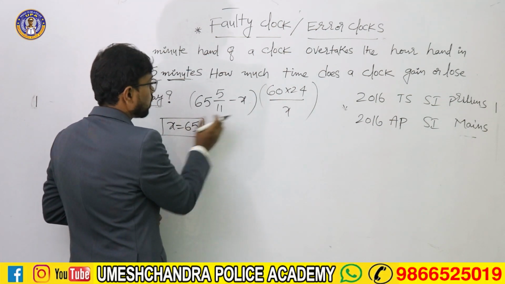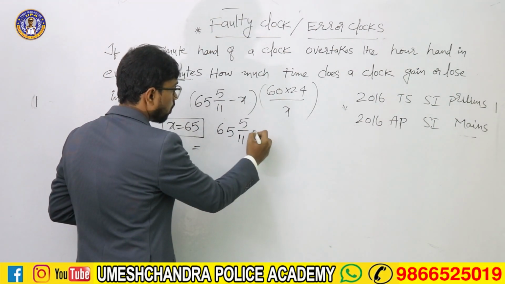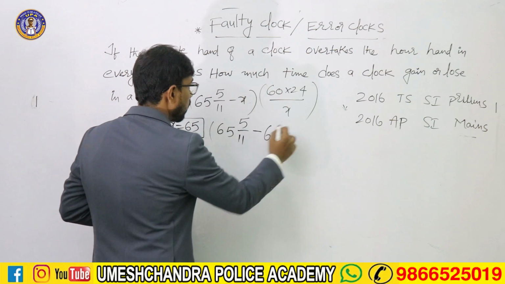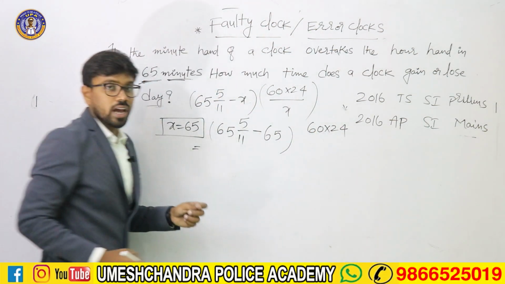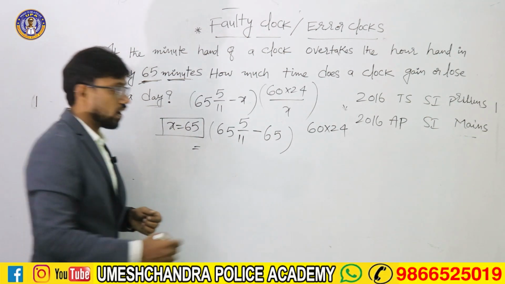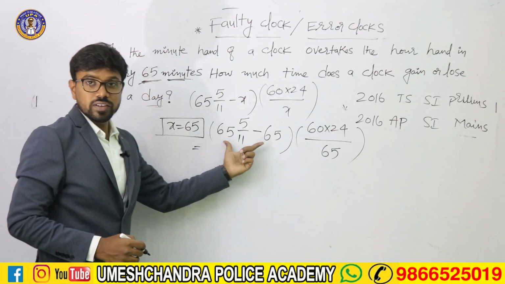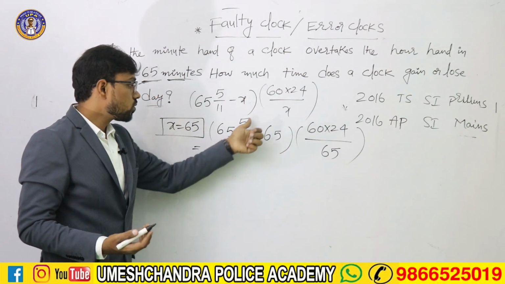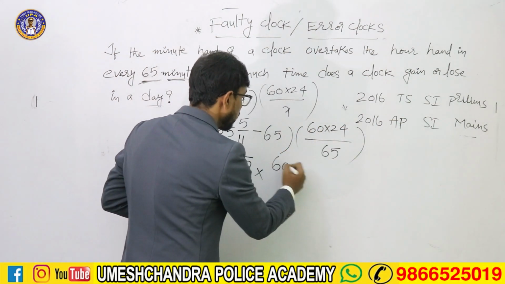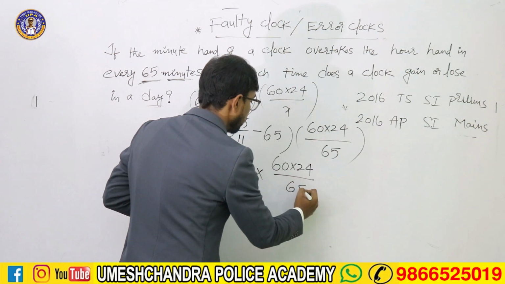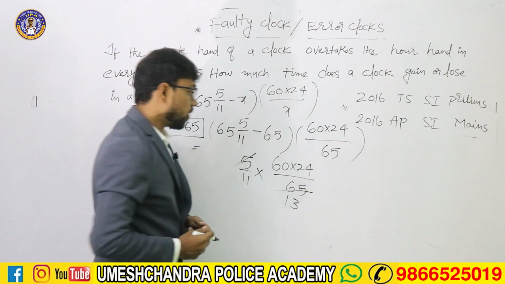Okay, so we substitute the x value. 65 5 by 11 minutes minus x, that is 65, and 60 into 24 by x, which is 65. What is the difference between 65 and 65? It is 0, so 5 by 11 into 60 into 24 by 65. Right, 5 thirteens are 65.